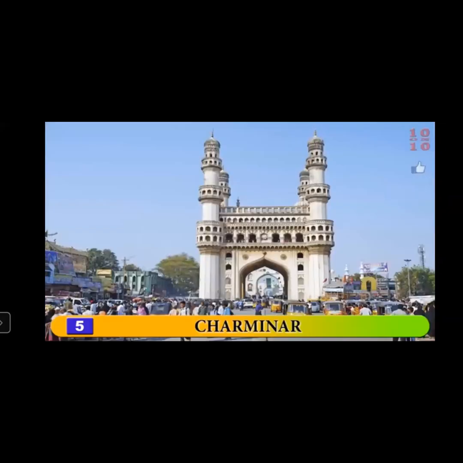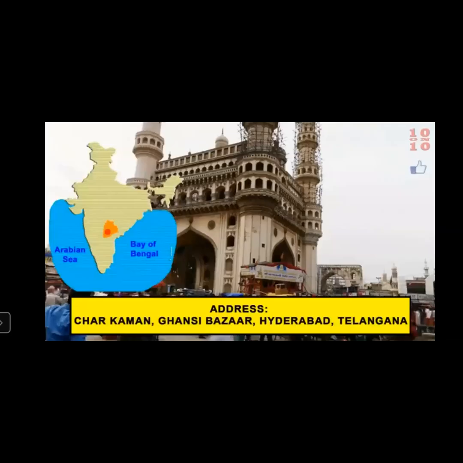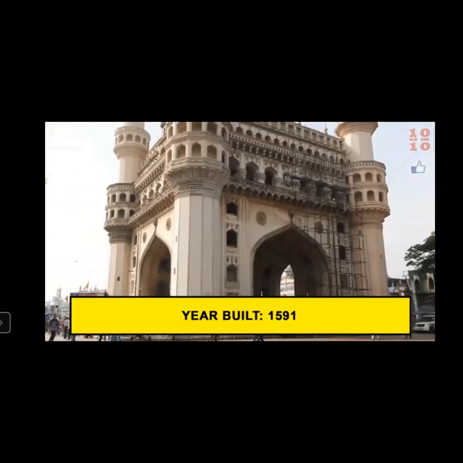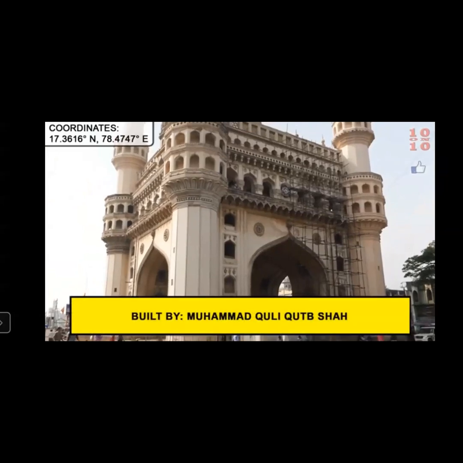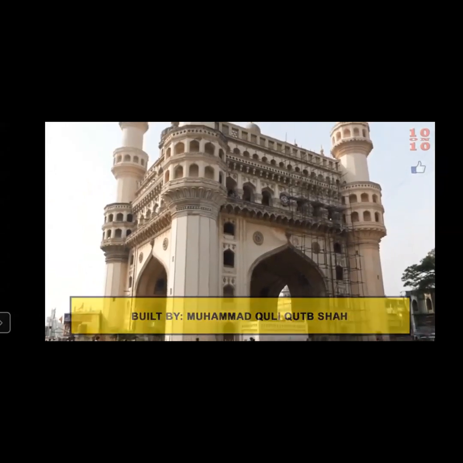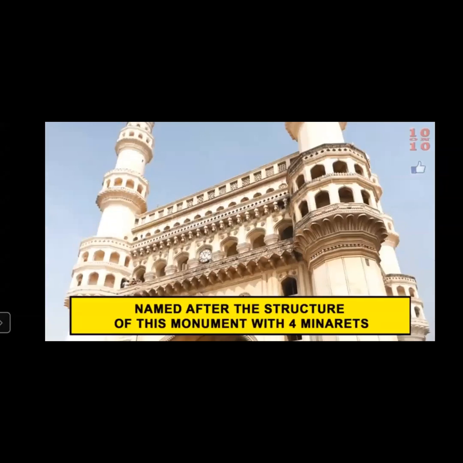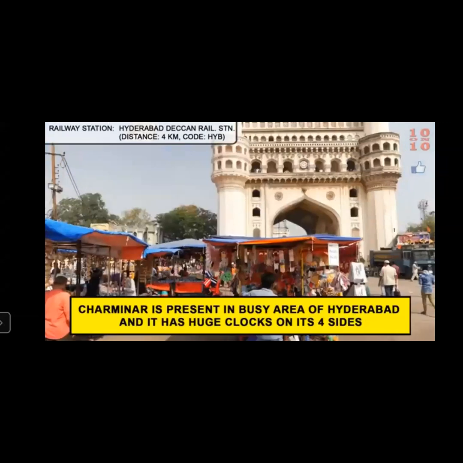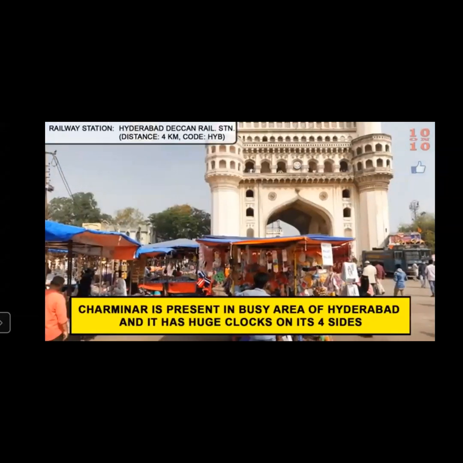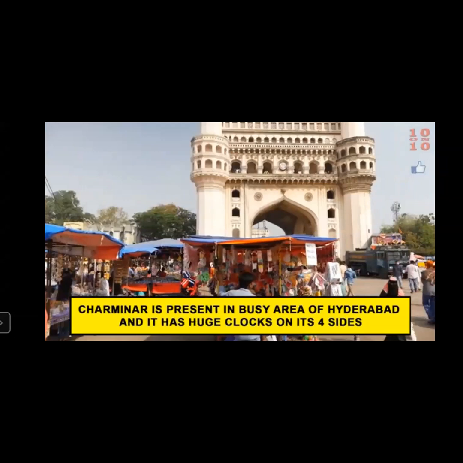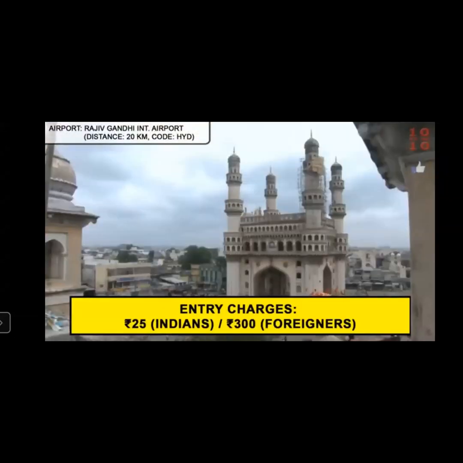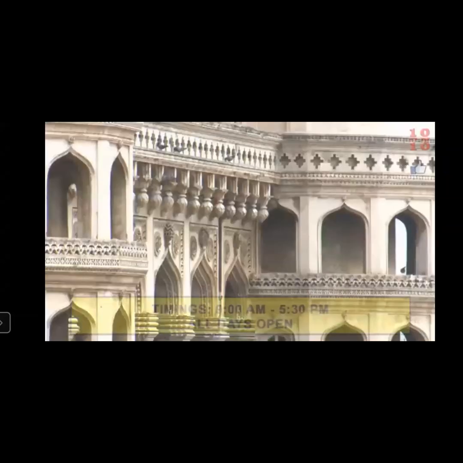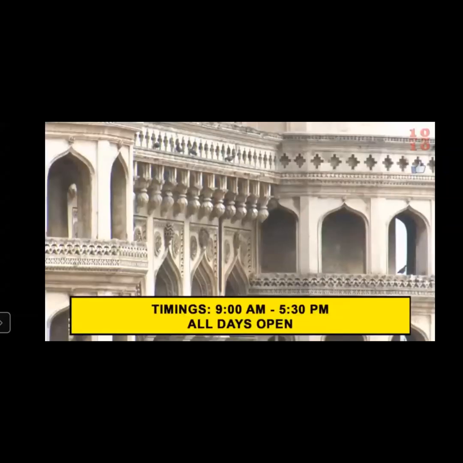Then fifth is Charminar, which is in Hyderabad, in Telangana. Built in the year 1591, built by Muhammad Quli Qutb Shah, named after the structure of the monument with four minarets. Charminar is present in a busy area of Hyderabad and it has a huge clock on its four sides. So entry charges are also there for visiting this Charminar. And also you can see the timing and it is open all day.